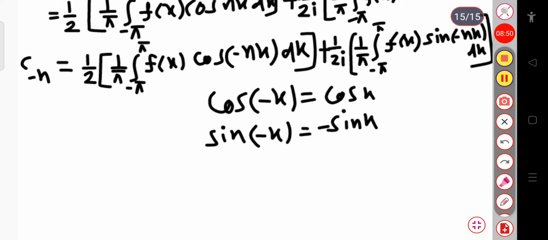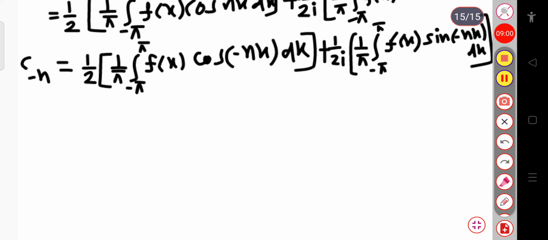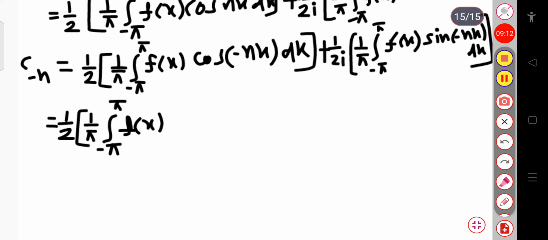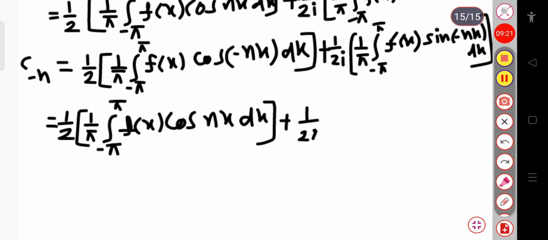So if I use this in the above equation and directly substitute, I get 1 by 2, 1 by pi integration over minus pi to plus pi, f of x cos of minus nx, which is cos nx, dx, plus 1 by 2i whole into 1 by pi.